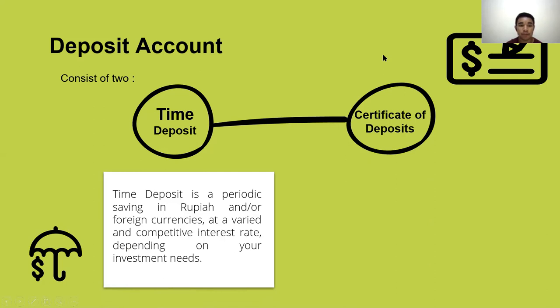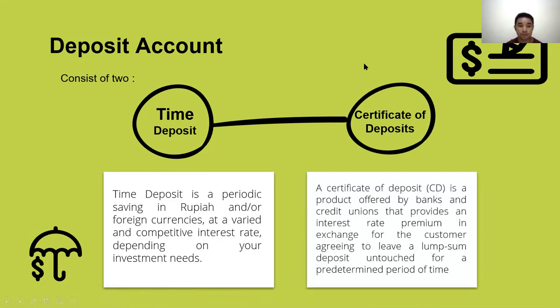Time deposit is a periodic saving in rupiah and or foreign currencies at a varied and competitive interest rate depending on your investment needs. And the second is certificate of deposit. A certificate of deposit is a product offered by banks and credit unions that provides an interest rate premium in exchange for the customer agreeing to leave a lump sum deposit untouched for a predetermined period of time.